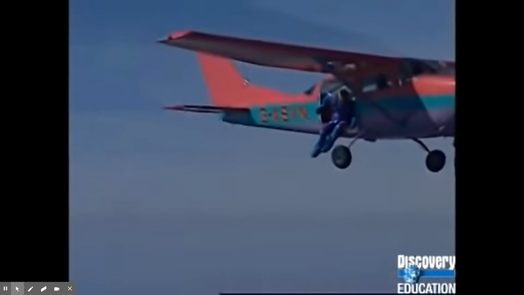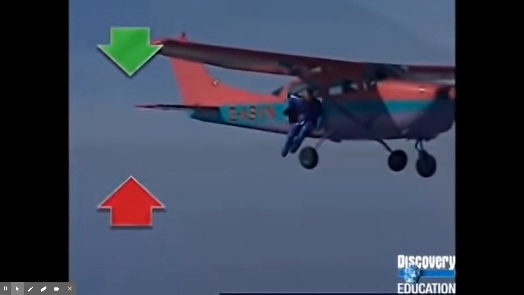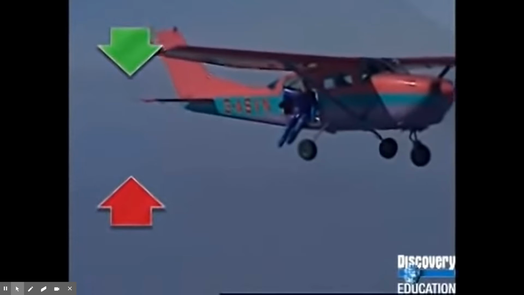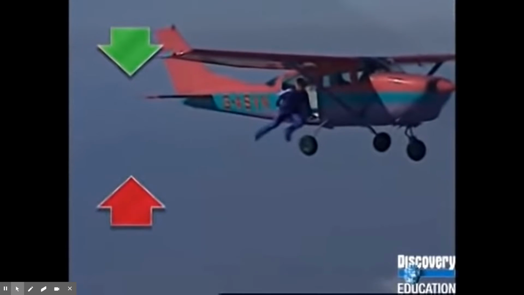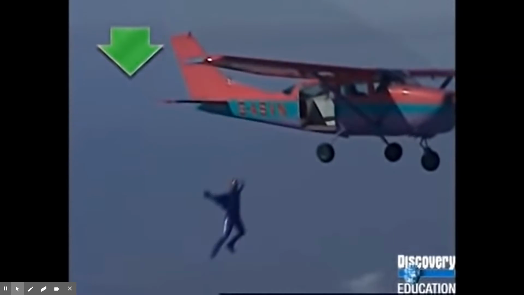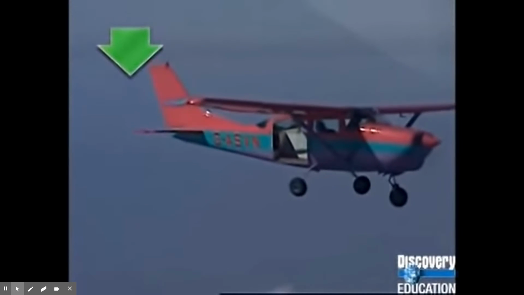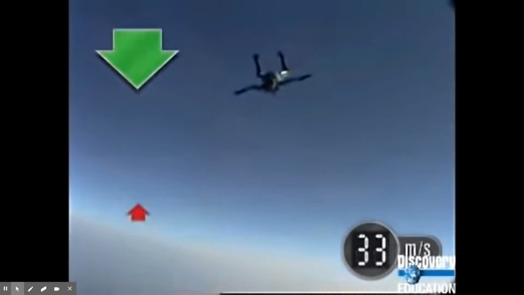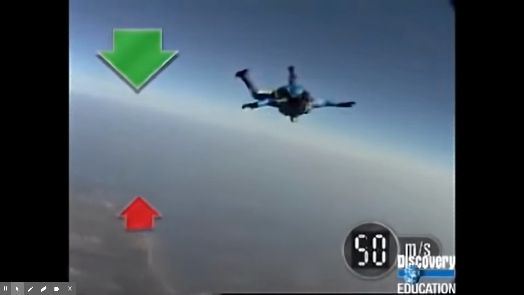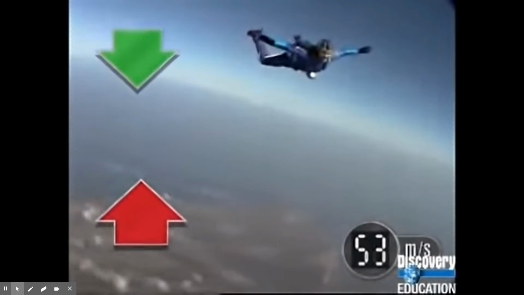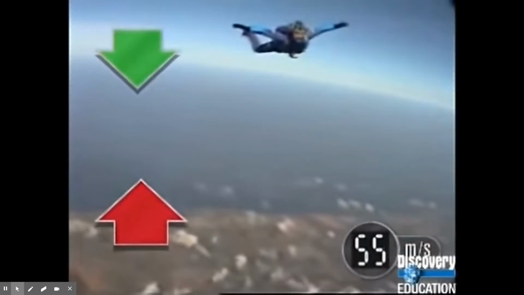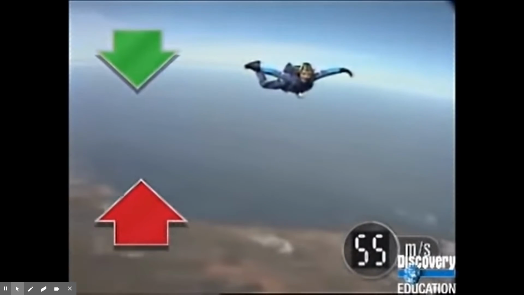Before the skydiver jumps, the floor of the plane provides a counterforce, which balances the downward force of gravity, right up until the moment she steps out. Gravity immediately pulls her towards the ground, and she starts to accelerate downwards. But air resistance is acting in the opposite direction. The faster she falls, the greater the air resistance. Eventually, the upward force of the air equals the downward force of gravity.